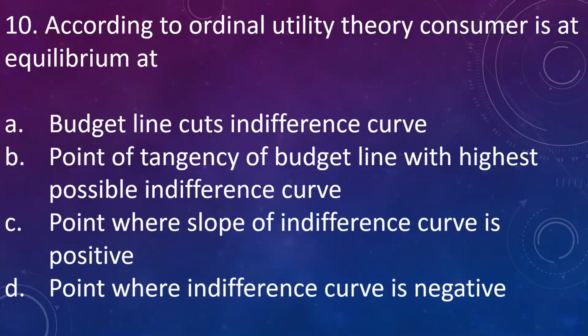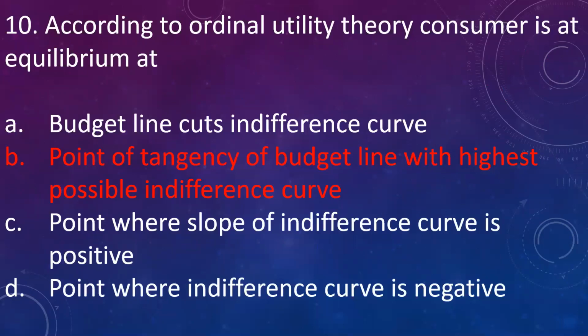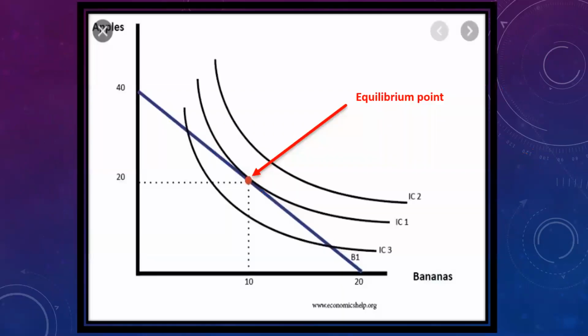The answer is: the equilibrium condition is the point of tangency of budget line with the highest possible indifference curve. This is shown in the graph where the point marked by the red dot is the equilibrium point, where the budget line is tangent to the indifference curve IC1.